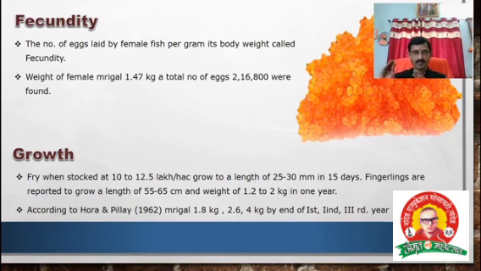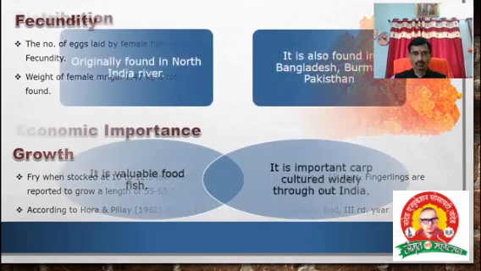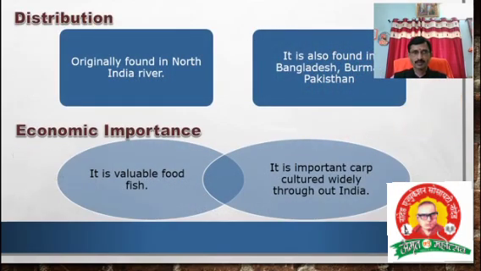It means that in the first year it weighs 1.8 kg, in the second year 2.6 kg, and in the last year the weight is 4 kg. Then about the distribution: originally found in North Indian rivers, it is also found in Bangladesh, Burma and Pakistan. This is the distribution of mrigal.